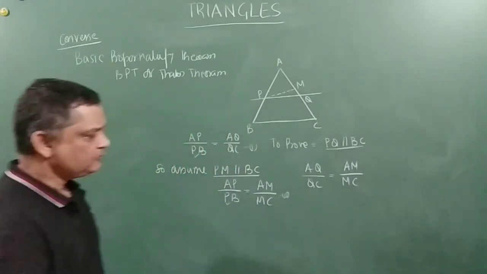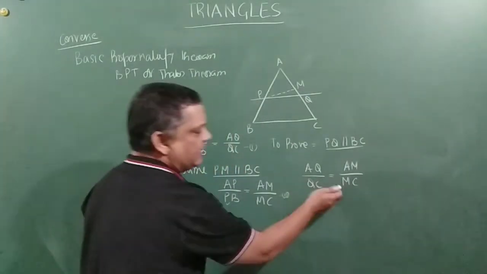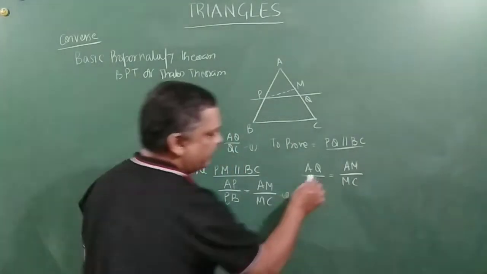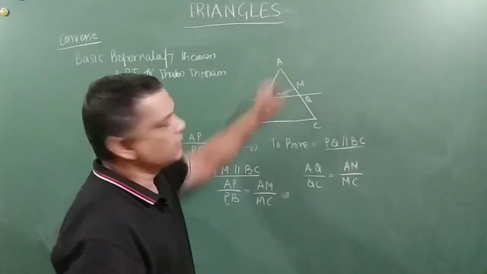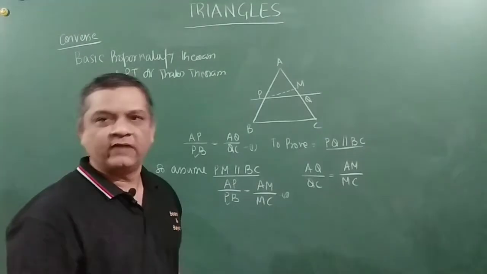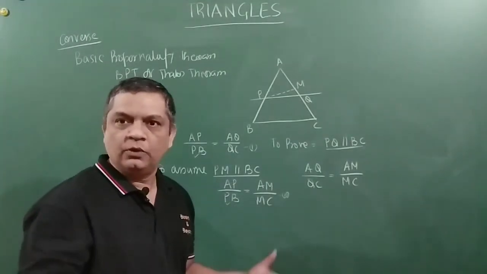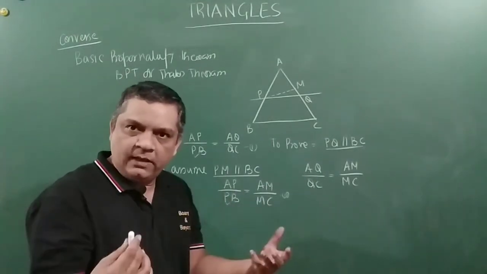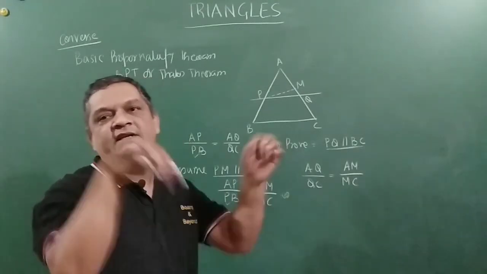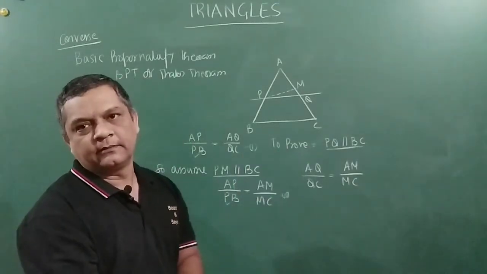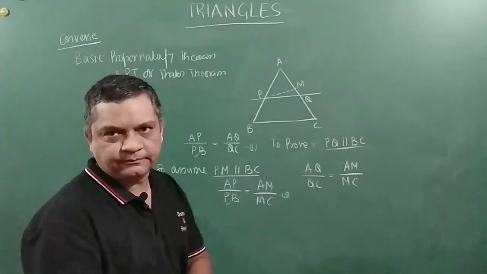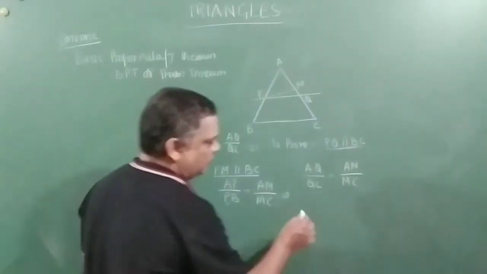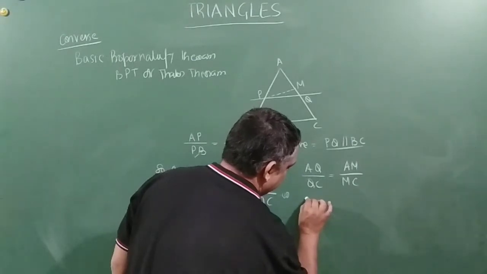Now friends, if we analyze this, we are saying AQ is equal to AM. We have a problem here. AQ can be equal to AM only when Q coincides with M. If these are two different points, this will not happen.